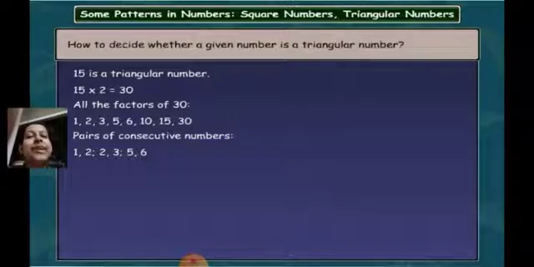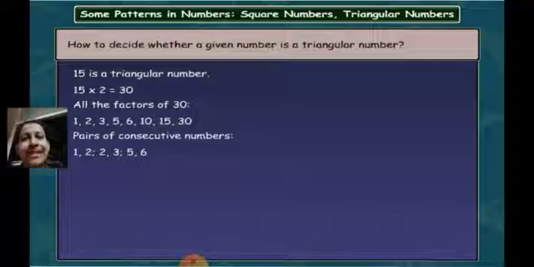So what we have are the pairs 1 and 2, 2 and 3, and 5 and 6. Out of these, let's see which one gives you the answer equal to 30. If you multiply 1 by 2, the answer is 2. Correct? So we are not getting the answer equal to 30.